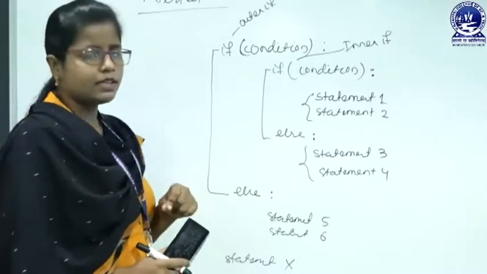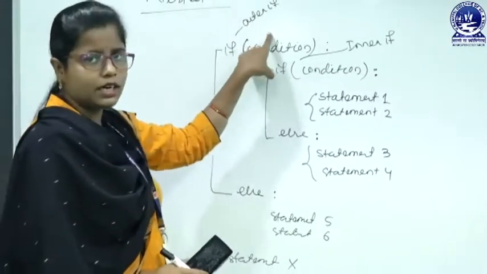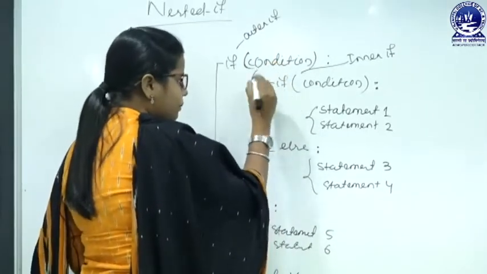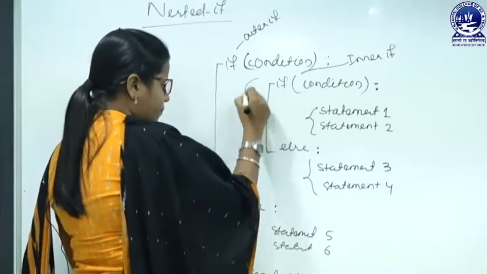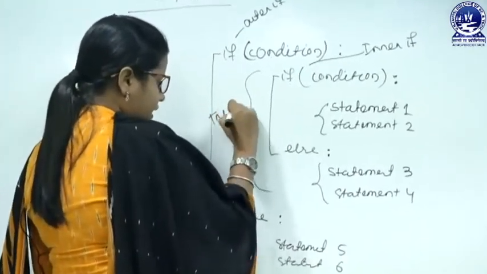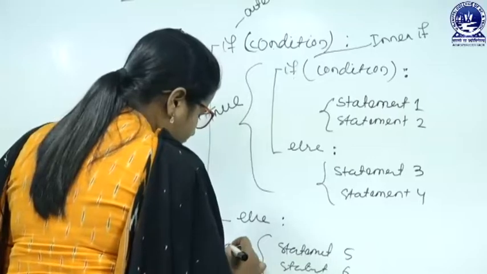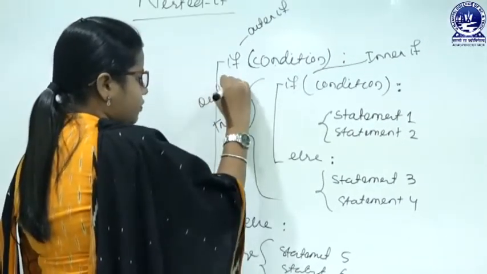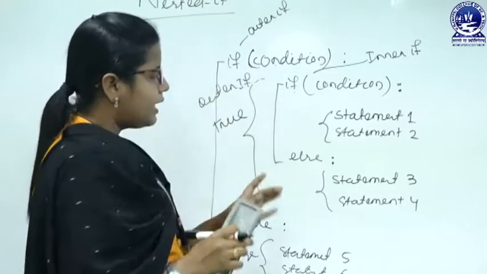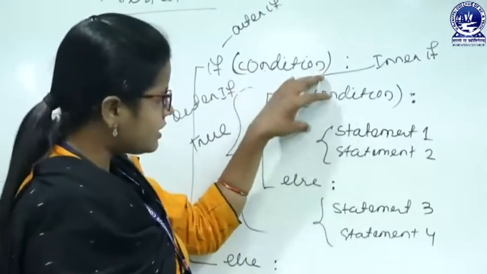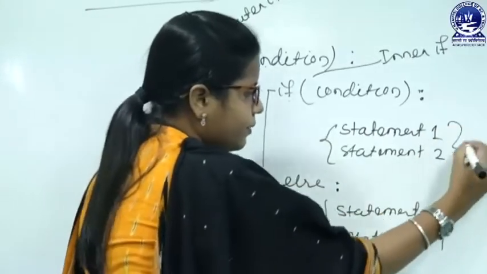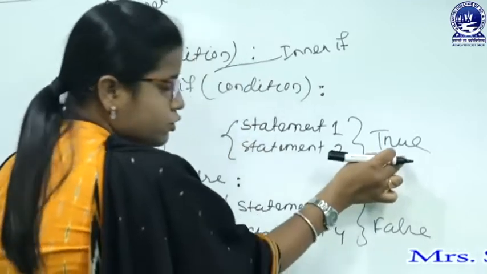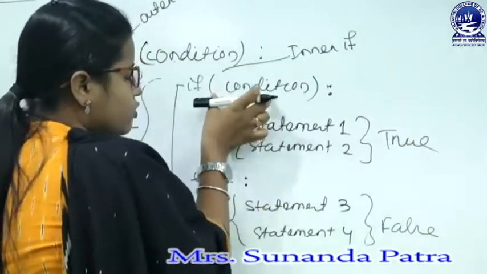Then how will it get executed? First we have to check the condition. If the condition is true, then the control flows to the if block. This is actually the true block. You can see here is the true block and here is the false block. This true block belongs to the outer if. Like that, if we consider this inner if, then this is our true block and this is our false block. So, this true block belongs to the inner if.